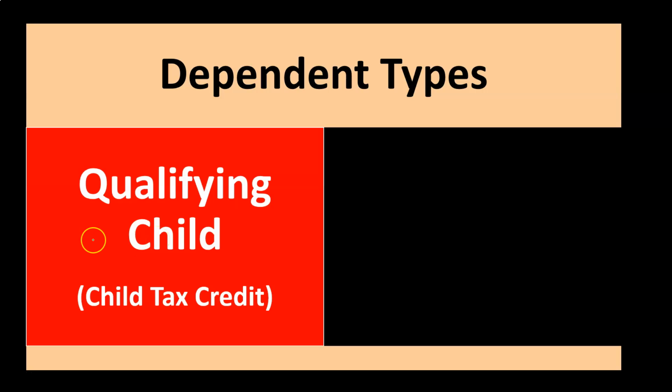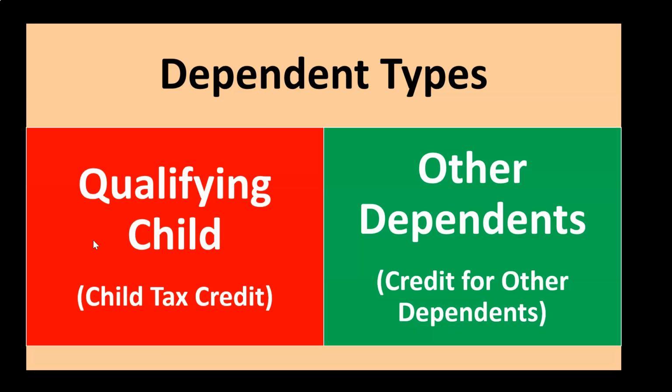So dependent types, you can break them out between a qualifying child and other dependent. When you're thinking about a qualifying child, the main thing that pops in your mind is the possibility of getting a child tax credit, which is probably the most significant component on the tax return for a qualifying child. If not, then other dependent, and again, what pops in your mind in terms of tax impact will typically be the credit for other dependents. So that's basically how the questionnaire will go, and there is a questionnaire in the Form 1040 instructions we'll take a look at in a future presentation, but it'll basically go in this order.